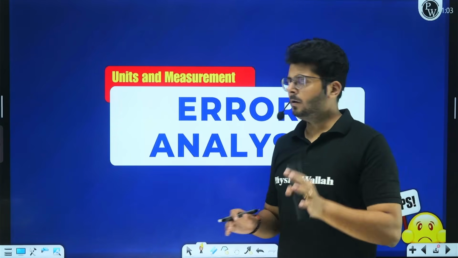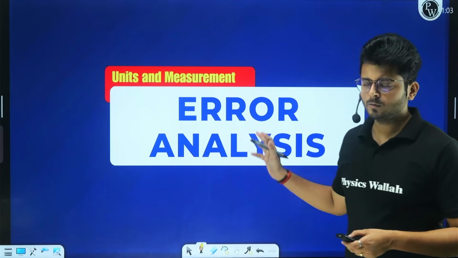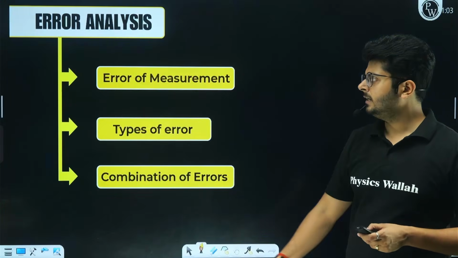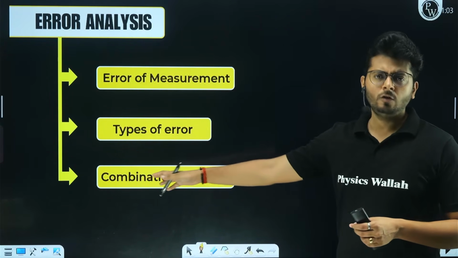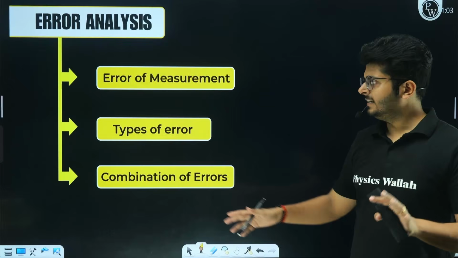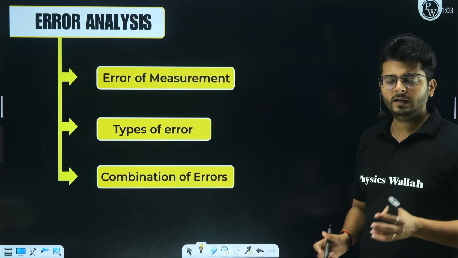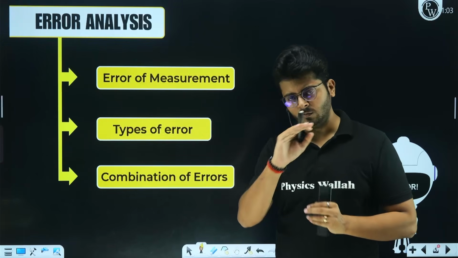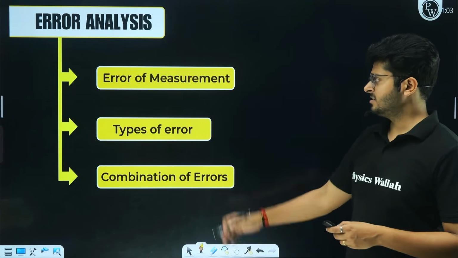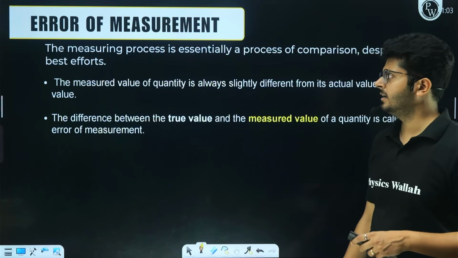Now, to talk about the concept of error analysis, we have to divide it into 3 subtopics, which are error of measurement, types of error, and combination of error. We will understand each one of them one by one, and our understanding of this section of error analysis will be completed. So let us start right away with the first part, which is error of measurement.